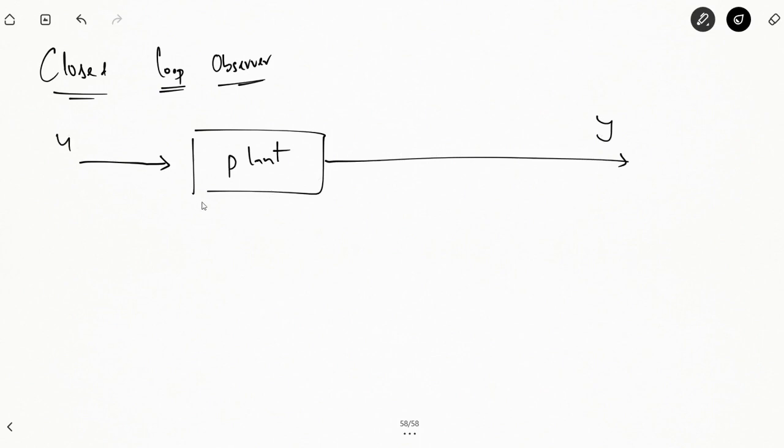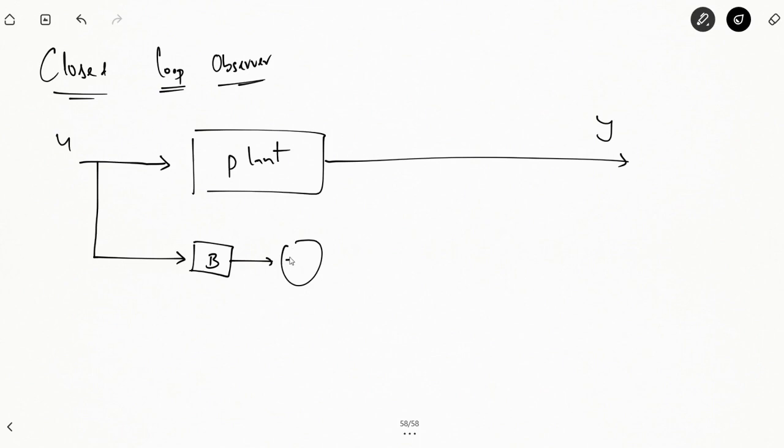You want to design an observer for the system so that will help us determining and calculating the different state variables of the system. Okay. So that observer model will simply take use of the state space model of the system, that is x dot is equal to ax plus bu.